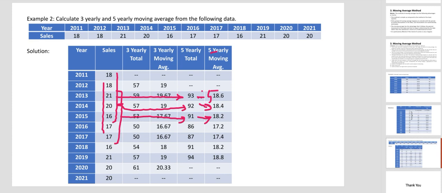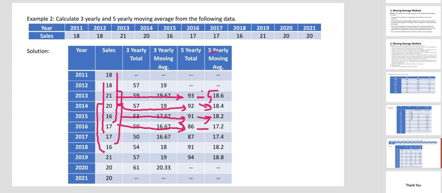Then 1, 2, 3, 4, from here to here. Once again, from here to here, from 20 to 16. The middle value is 17, the total is 86, then divided by 5.